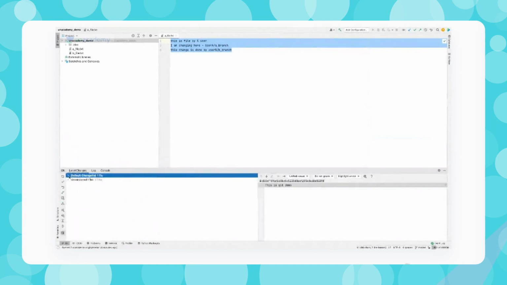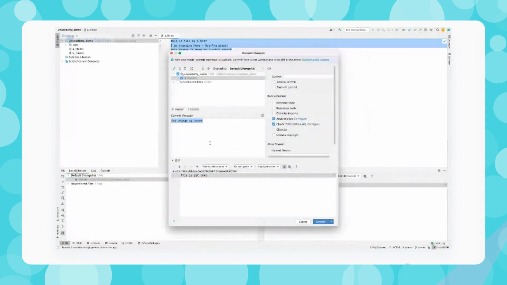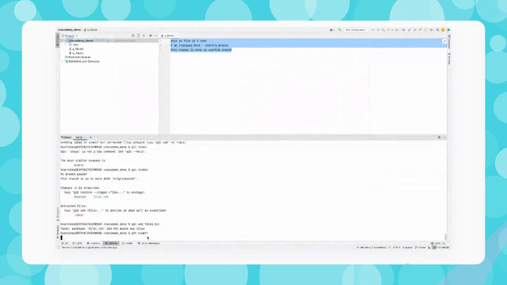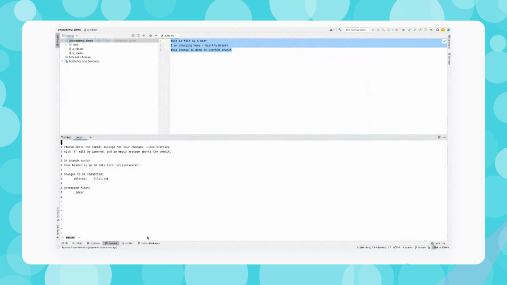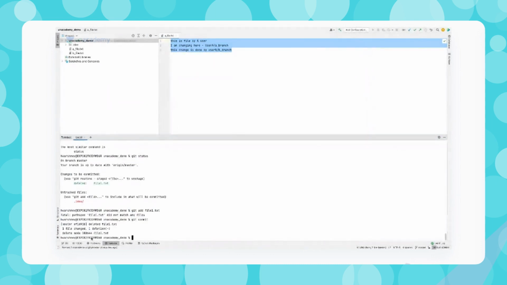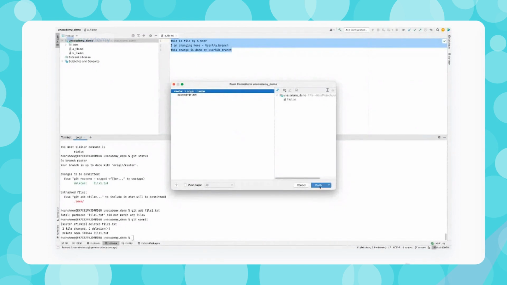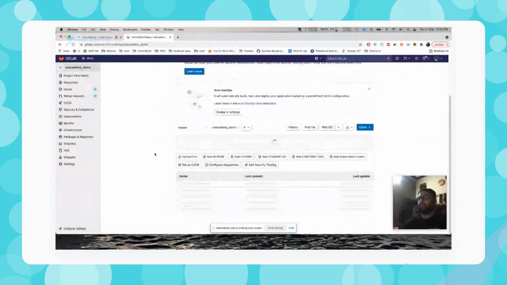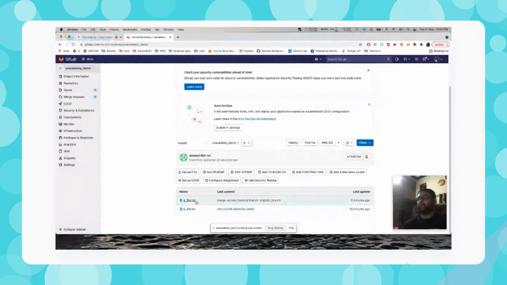If I go here, I can do the commit from here. I can write one message: deleted file1.txt. So I have created this commit, and now I can do git push, or I can directly do it from here. If I push this out and go over here, you can see file1.txt is no longer there.